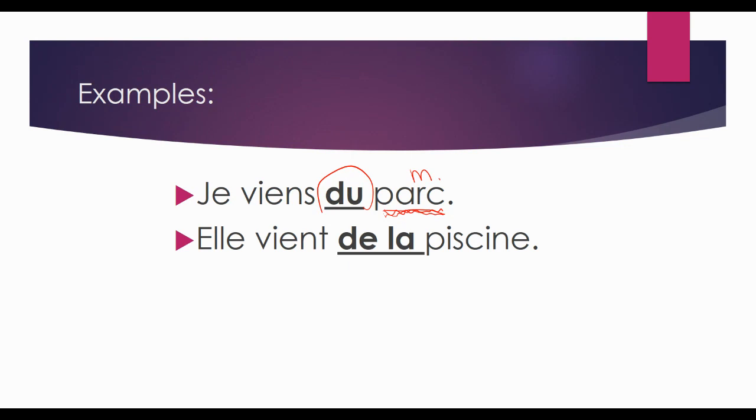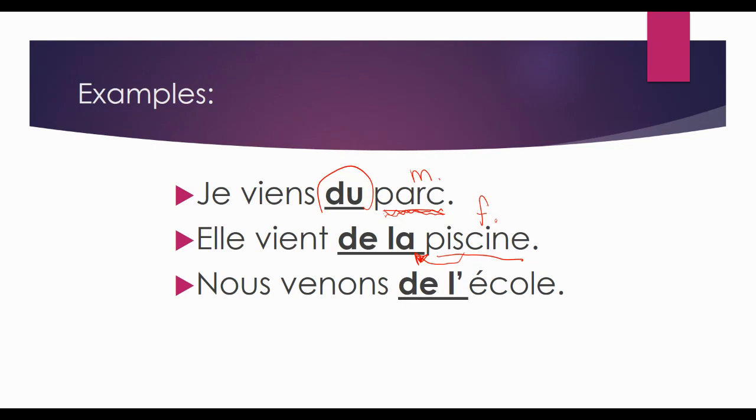Now, elle vient de la piscine. Hopefully by now we've talked about it enough that we know that piscine, swimming pool, is feminine. So again, we choose to use de la because piscine is feminine. Now, nous venons de l'école. We are coming from the school. Now, école is actually feminine, but because it starts with that vowel, we know that we are using de l'. Don't say de la école. No. The la and the école go together to become l'école, de l'école. We are coming from the school.